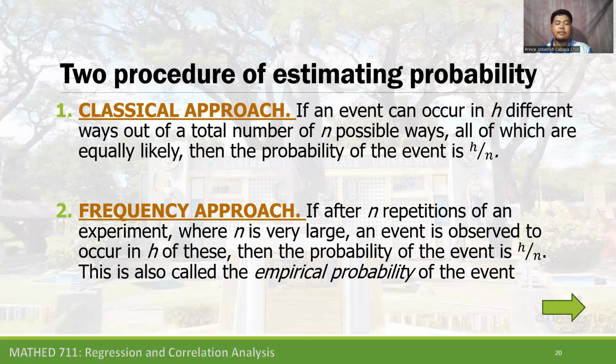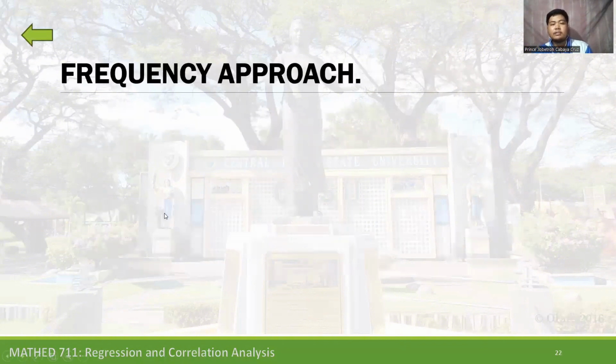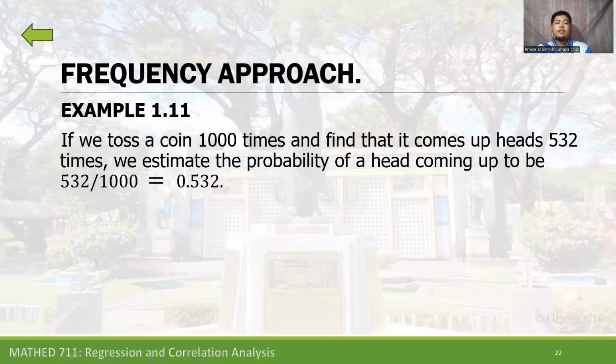This is also called the empirical probability of the event. For example, if you toss a coin 1,000 times, then find that it comes up heads 532 times, we estimate the probability of head coming up to be 532 divided by 1,000, which is equal to 0.532.